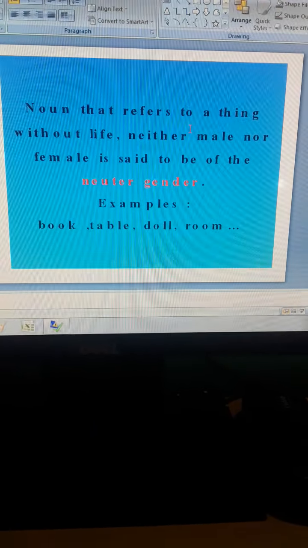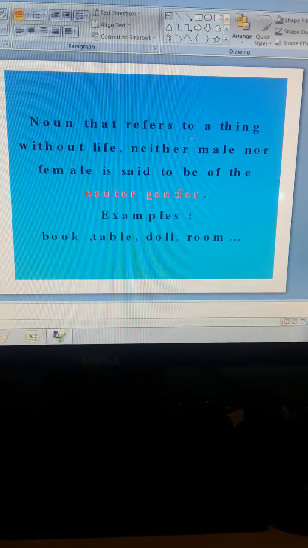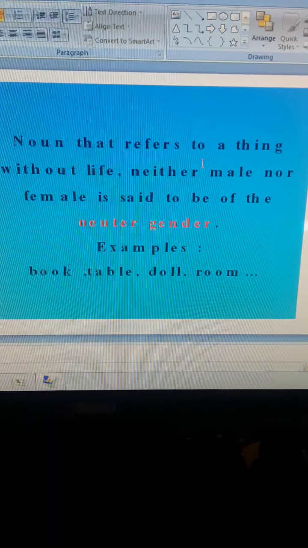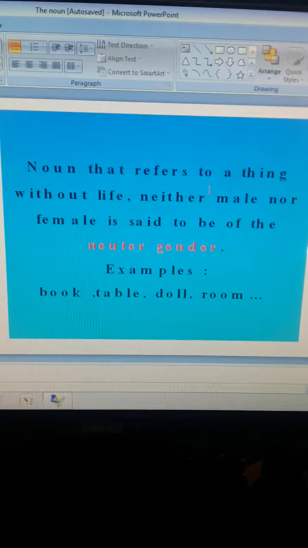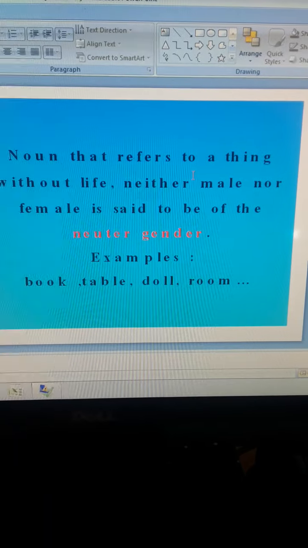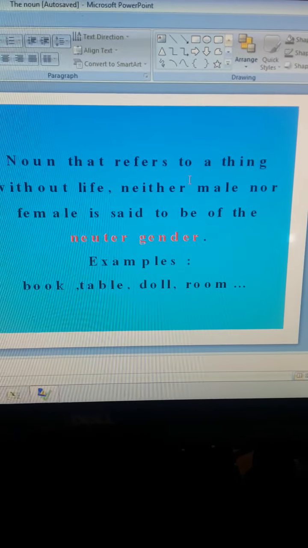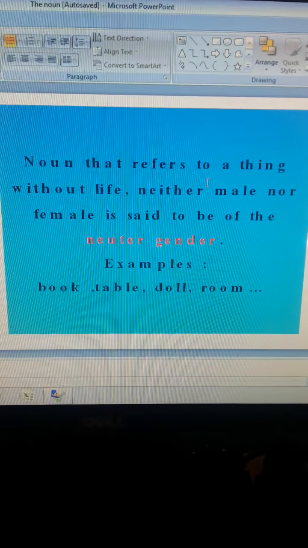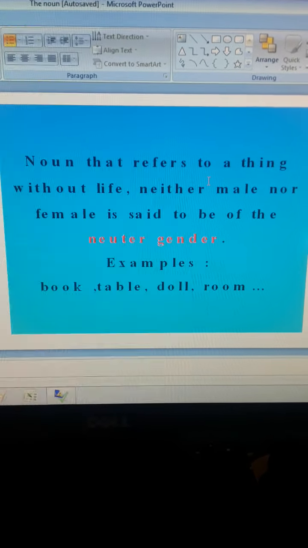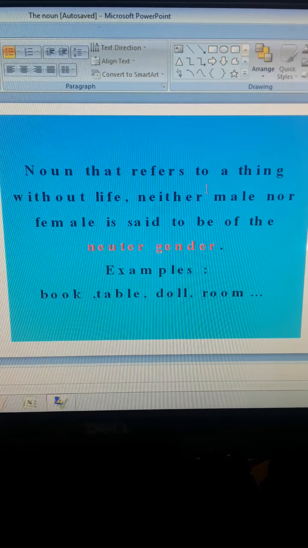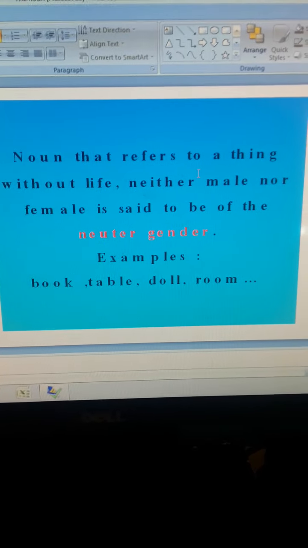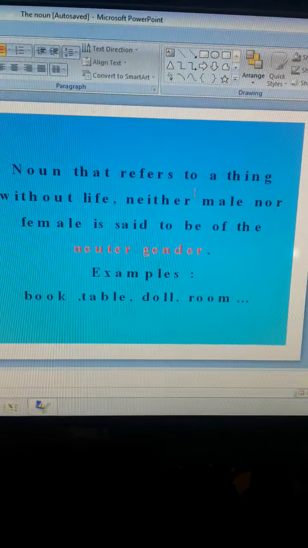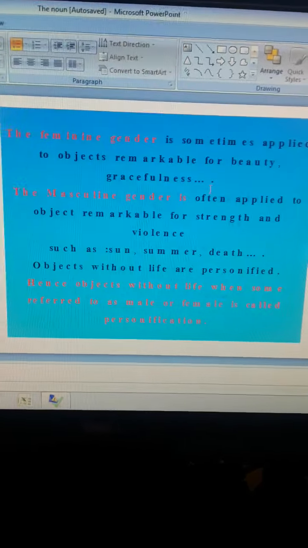Now the last category of gender is neuter gender. A noun that refers to a thing without life, neither male nor female. We cannot identify it as male or female, and hence it is said to be neuter gender, such as, students, I hope you will be able to understand, book, table, doll, room. We cannot identify it as male or female, hence it comes under the category of neuter gender.